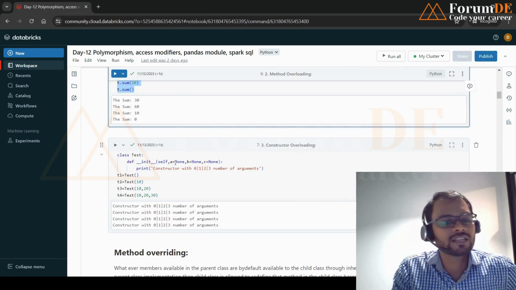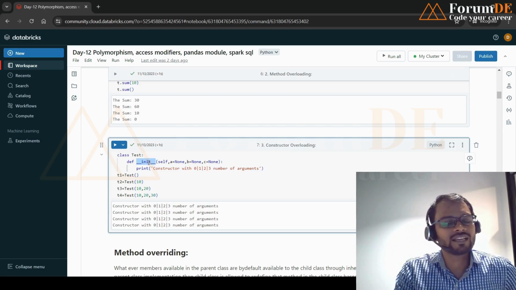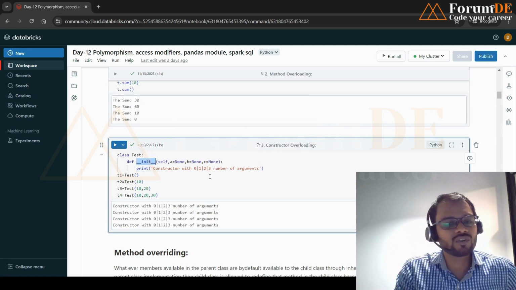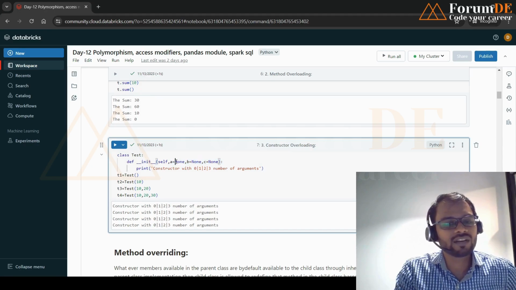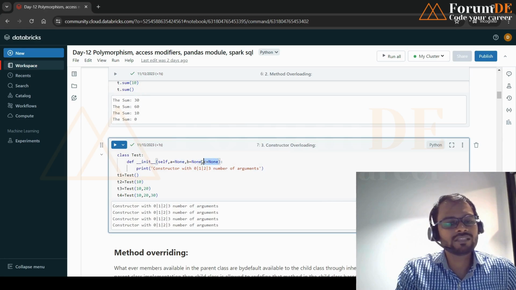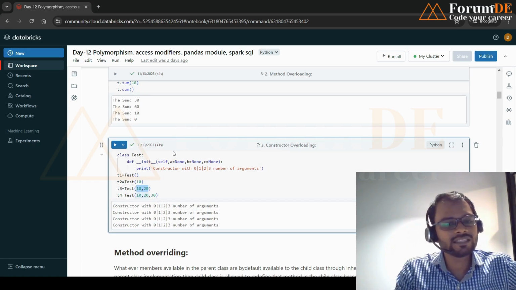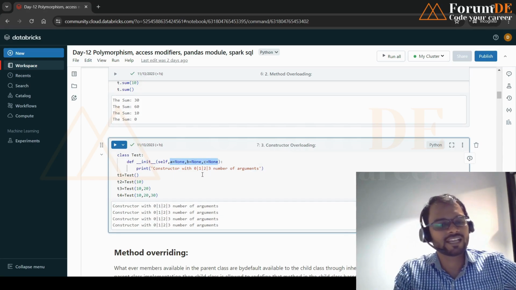Constructor overloading is nothing but the init method, double underscore, starting with and ending with that init. So that is nothing but the constructor, right? In constructor overloading, if I'm going to pass three variables, a, b, c, and by default I have assigned None, it means that if a variable is passed while calling the method, it will assign respectively. If it is not passed, it will assign None by default, right? That is the method of default assignment.